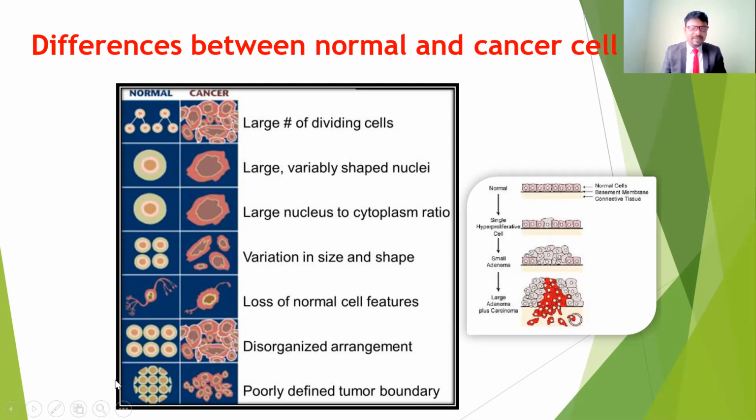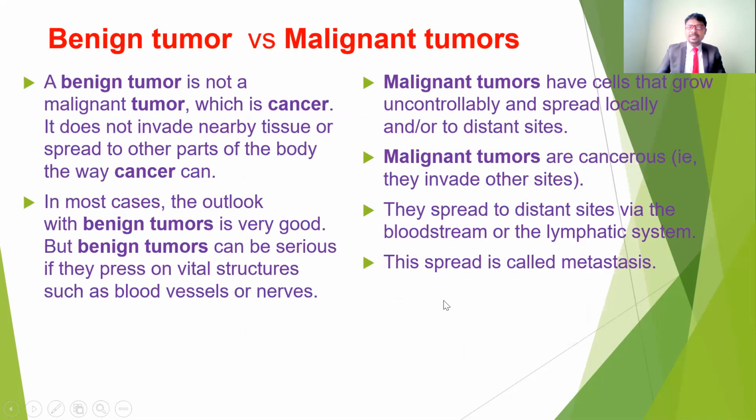If you see the normal cell, we can give the proper shape and size of the cell, as well as the organelles and nucleus inside. But this is going to be abnormal and altered in all the functions which we can see in the normal cells. So that is the difference between the normal cell and the cancer cell. So if you see here, the normal cells and abnormal cells, how the abnormal cells develop, and how it's not controllable. So that is the difference between the normal cell and abnormal cell.